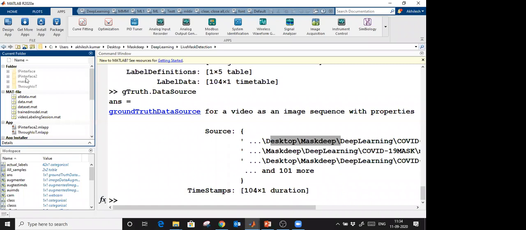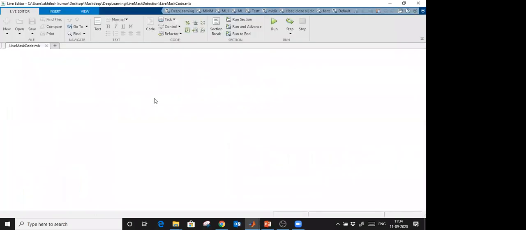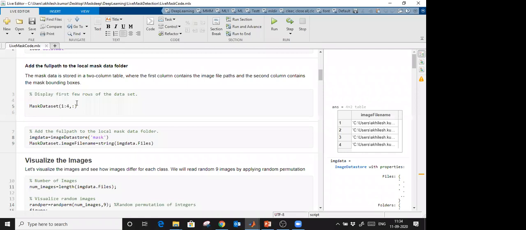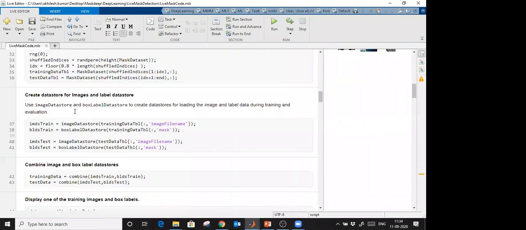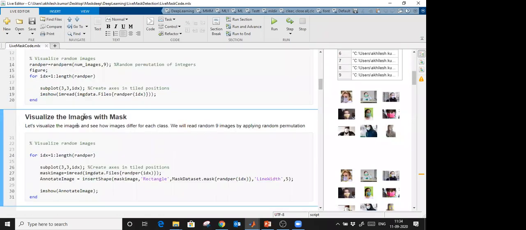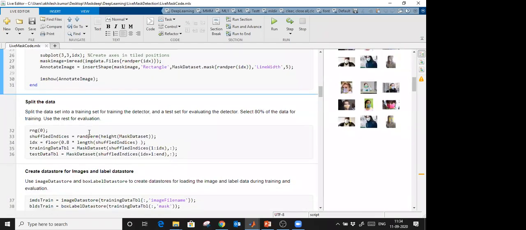After creating that model, this is the algorithm for that. It will take 40 minutes if I execute this, because it takes time during training. Okay, so this is the code. Here we create two data stores: the first will be an image data store, another will be a bounding box data store. Then we combine those data stores further.